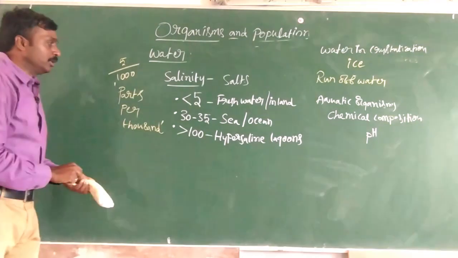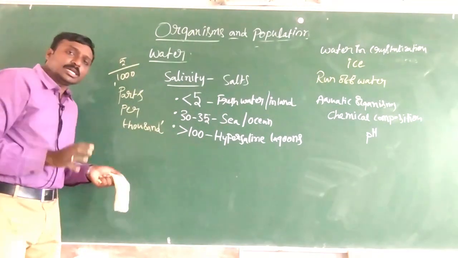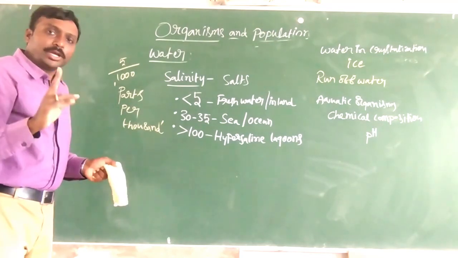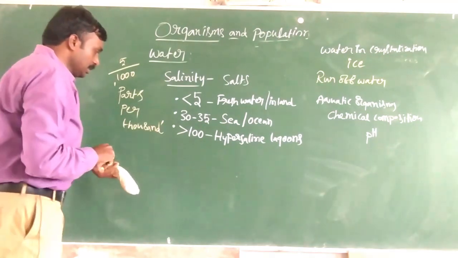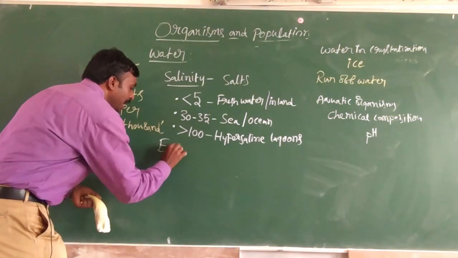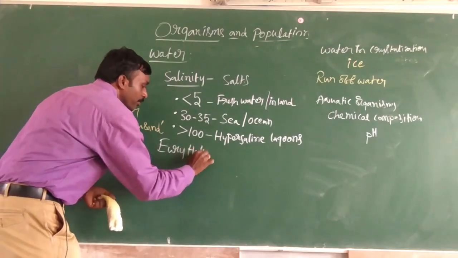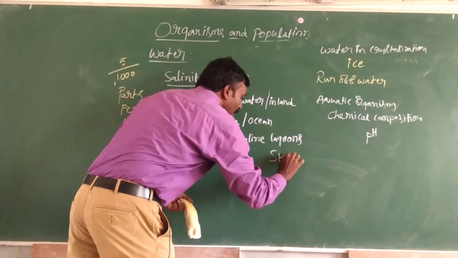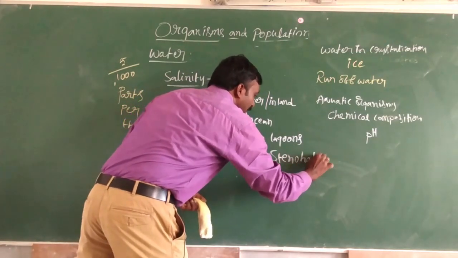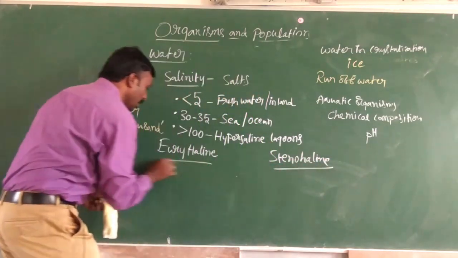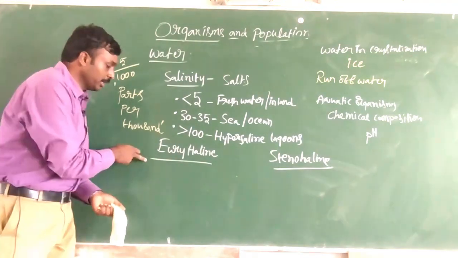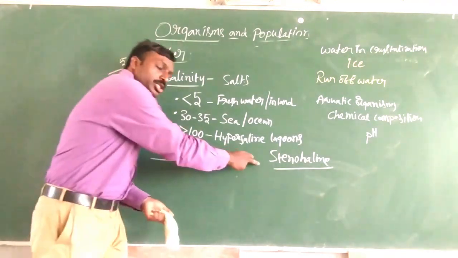Now based on these various concentrations, we divide animals into two types: euryhaline and stenohaline. Just like eurythermal and stenothermal, here euryhaline and stenohaline.